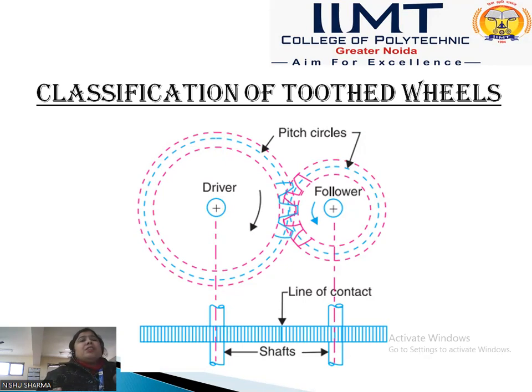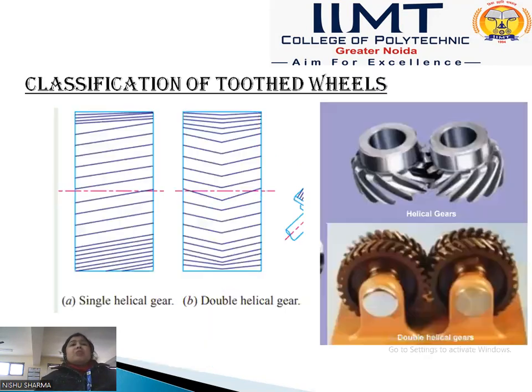In this diagram we see there are two gears, driver and follower, and the axis of the driver is shown by the dotted line, and the teeth are parallel to the driver axis and the follower axis, so it is called the parallel gear. And the example of the parallel gear is the spur gear.